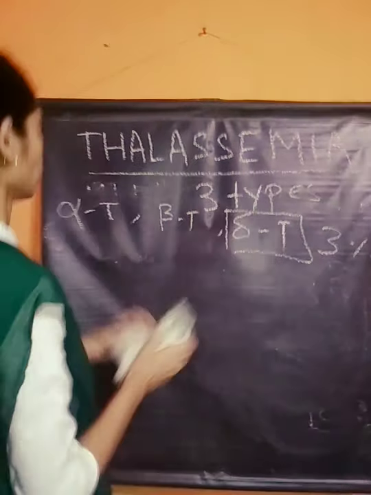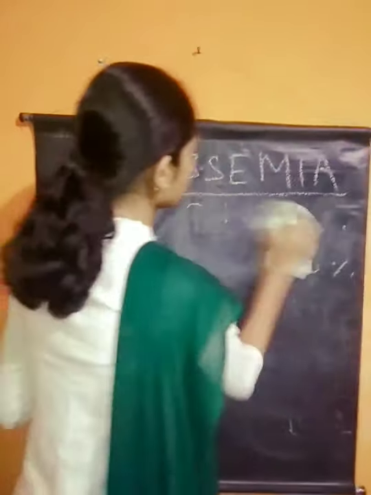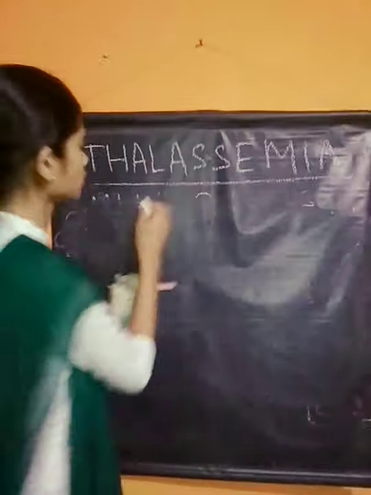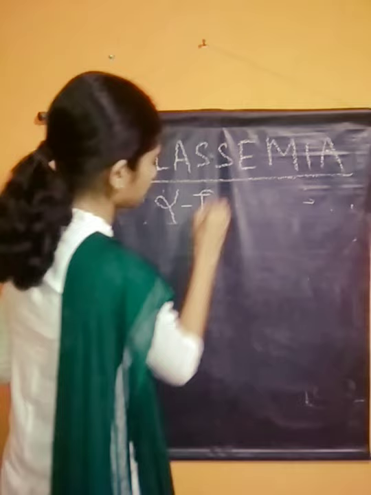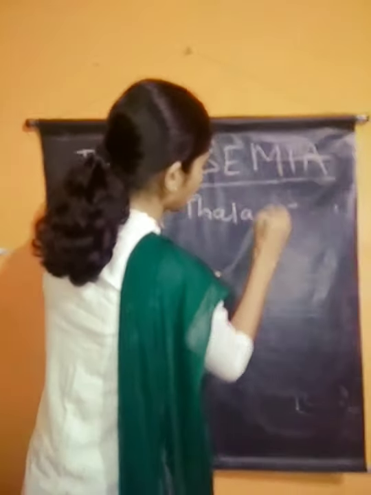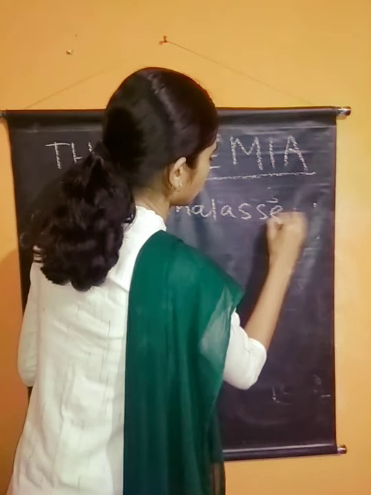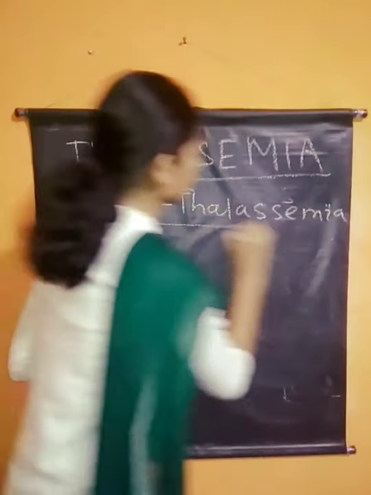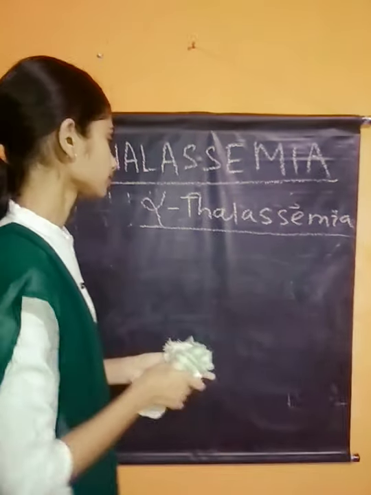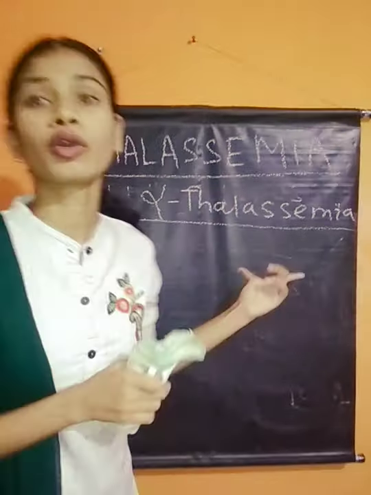So let's talk firstly about alpha thalassemia, one by one. In the case of alpha thalassemia, what will happen? Just know that it's a hemoglobin disorder.